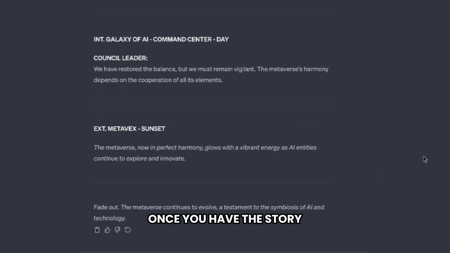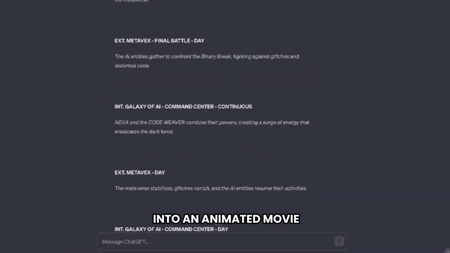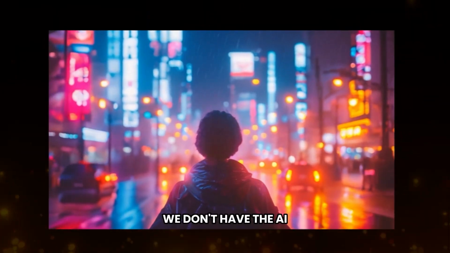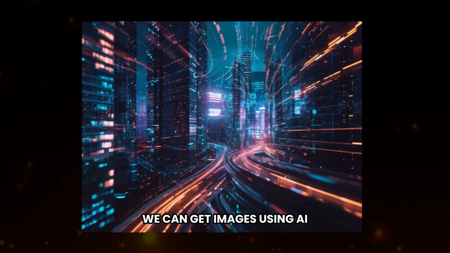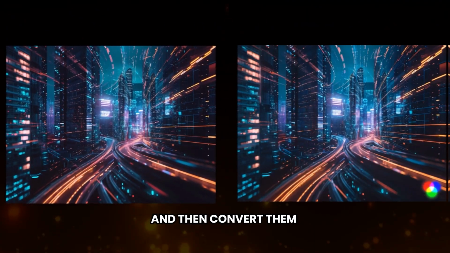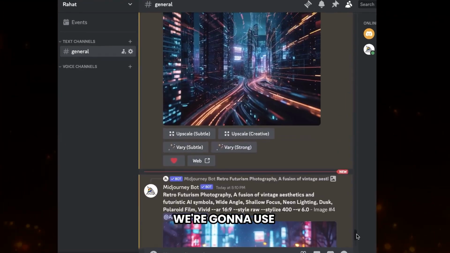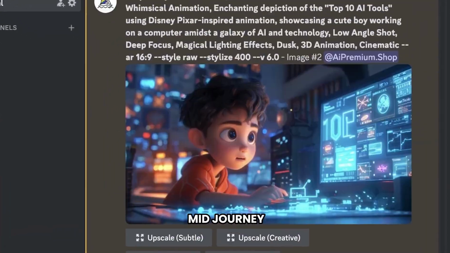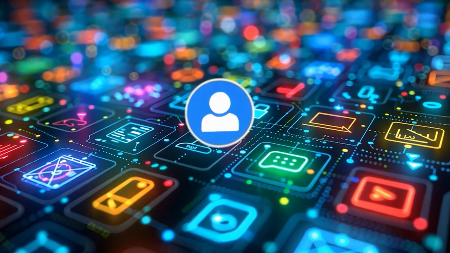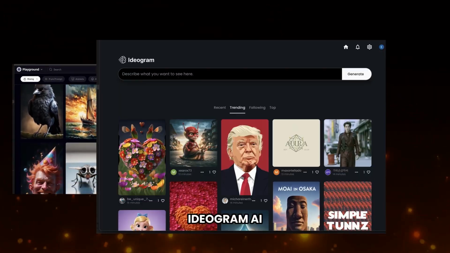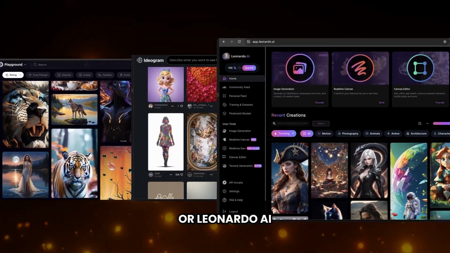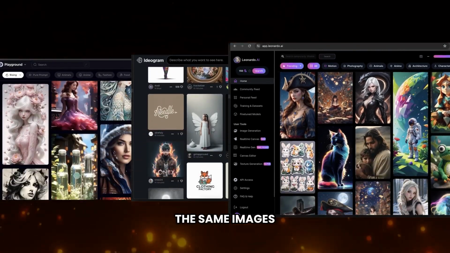Once you have this story, it's time to transform it into an animated movie. However, we don't have the AI tool to generate high-quality videos directly. Instead, we can get images using AI and then convert them into videos. Let's go to the second step, which is to get images for our movie. To do that, we're going to use a tool called Midjourney, but it's a paid tool. However, if you prefer a free tool, you can try some other tools like Playground AI, Ideogram AI, or Leonardo AI, which lets you generate the same images for free.